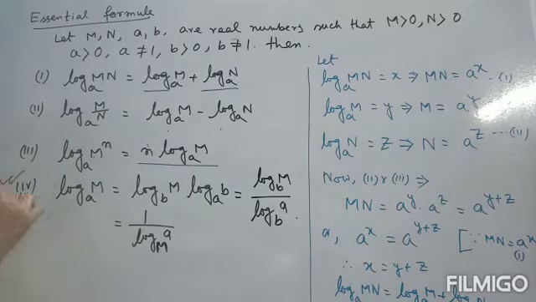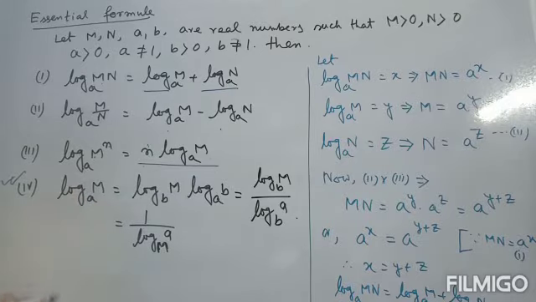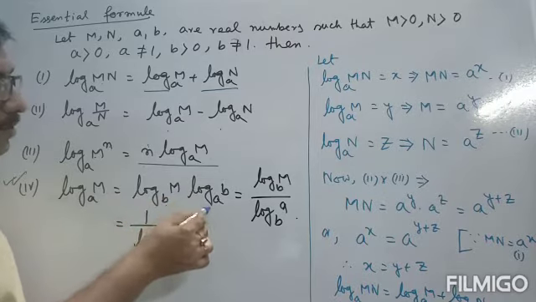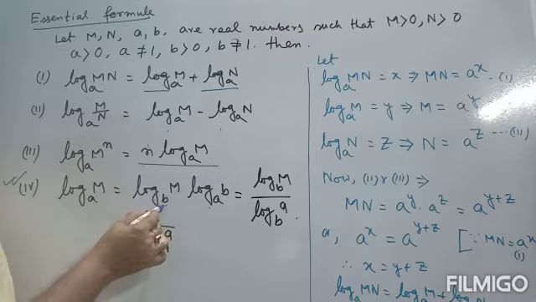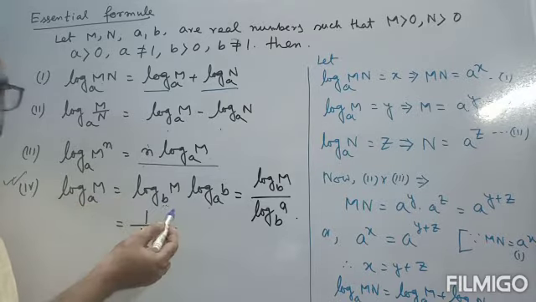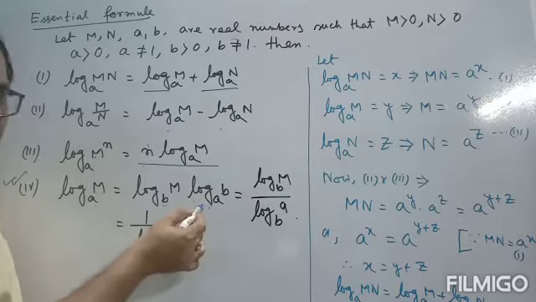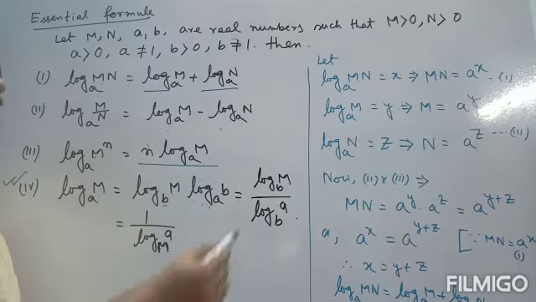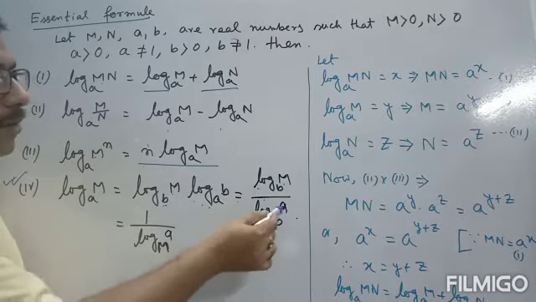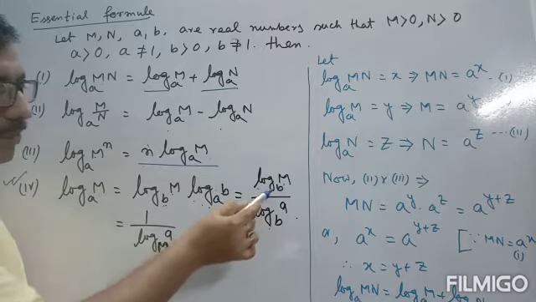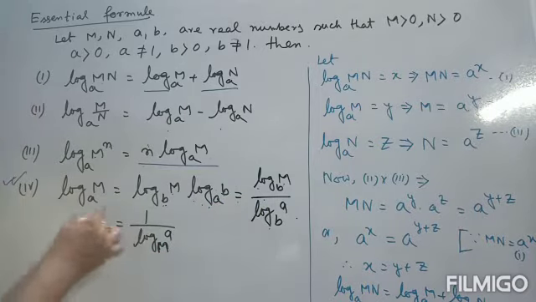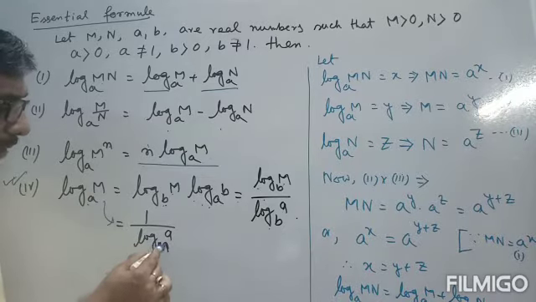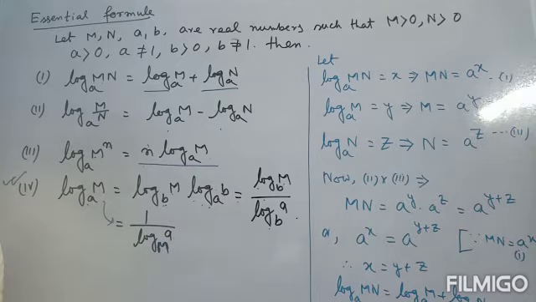And this is an important formula for base change. Log m to the base a is equal to log m to the base b into log b to the base a. Here we change the base, b is another base. If we convert the base, then multiply these things obviously. Log m to the base b into log b to the base a. Or it can be written as log m to the base b divided by log a to the base b, log m to the base b by log a to the base b. Or it can be written again as 1 by log a to the base m, just base and log are interchanged.